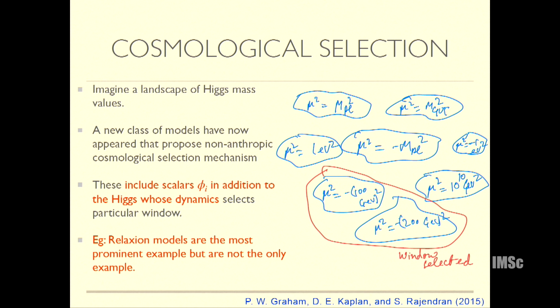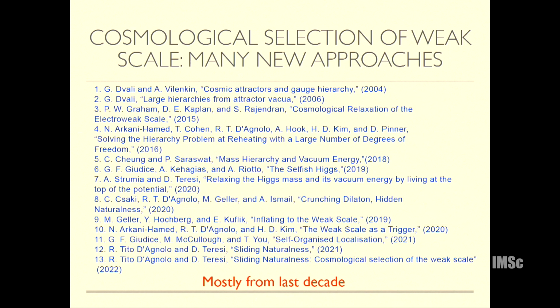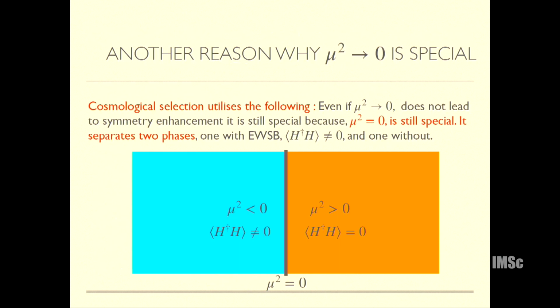One of the first papers was this Relaxion paper, where they didn't even need a landscape. They had some slowly rolling field which could in time scan all these different vacua, and once you get close to this 100 GeV scale, it stops. These are some of the papers, and most of them are from the last decade, which try to find this kind of an explanation. And our work is a continuation of this approach.